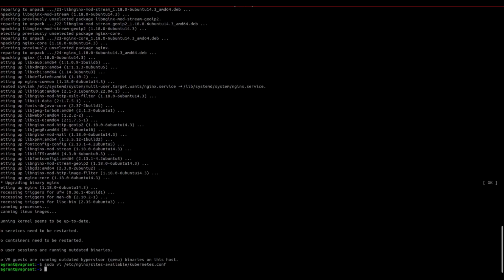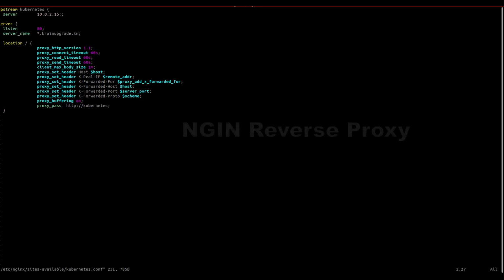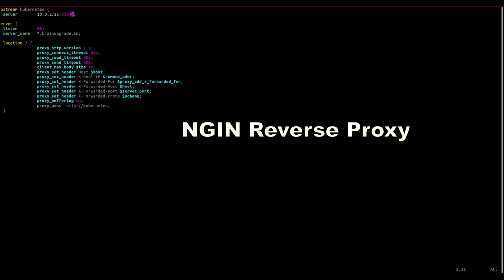Let us get that port using this command, get service -A. So this is the node port for the Ingress controller. We need to specify this port in this config file for Nginx so that any request coming to the Nginx server will be routed to the Kubernetes master node and the node port of the Ingress controller, so that the appropriate application running inside Kubernetes will serve the request.